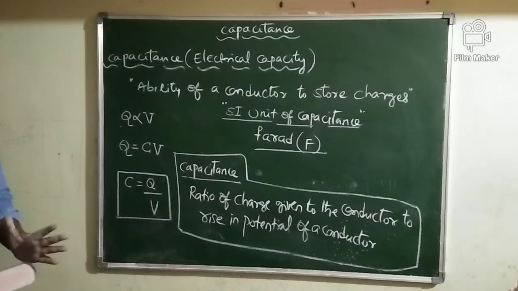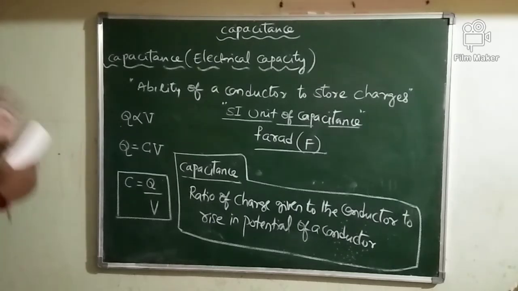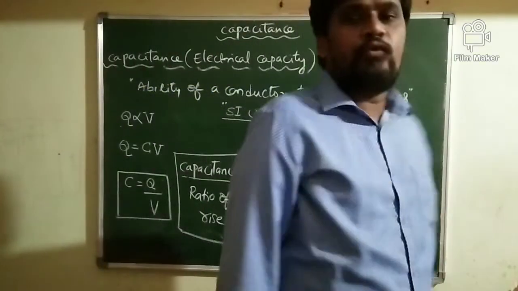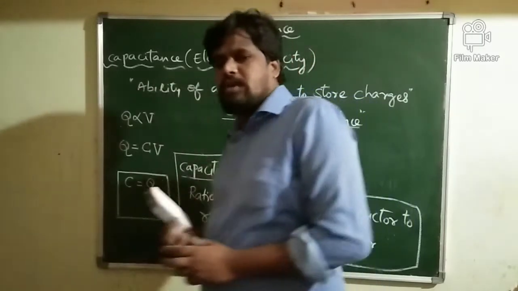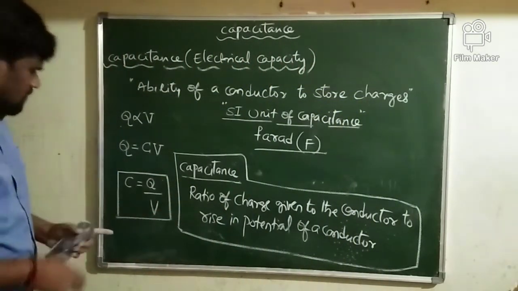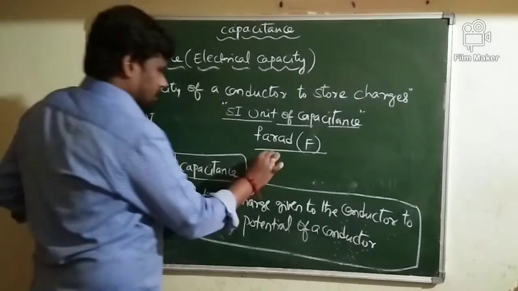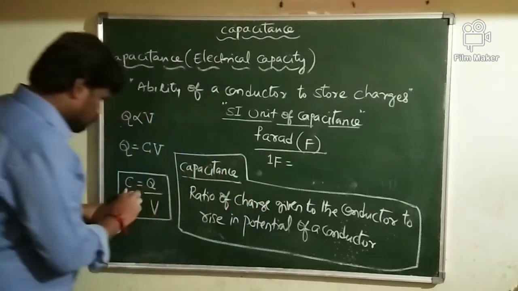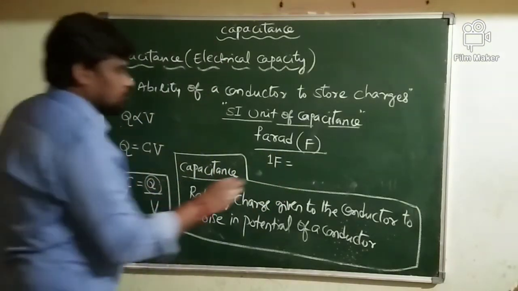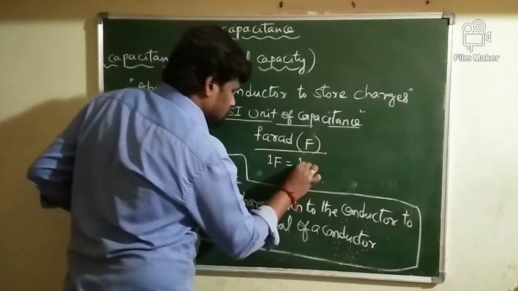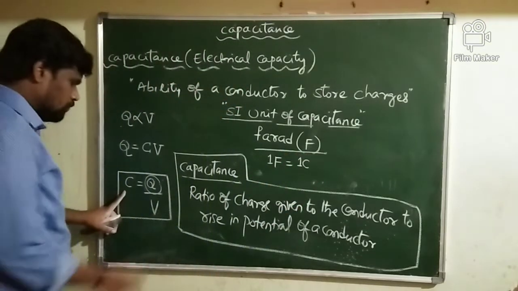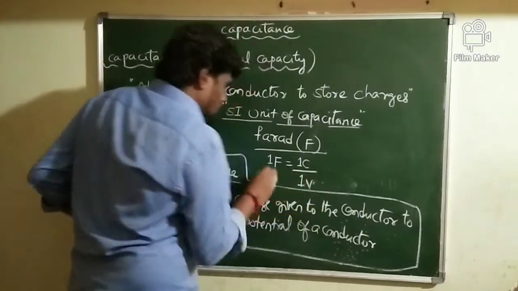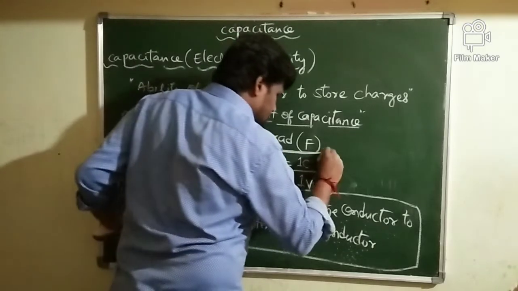Then when is the capacitance of a given conductor said to be 1 farad? What is the meaning of 1 farad of capacity? How are you going to define 1 farad of capacity? Very simple. If you take C as 1 farad, C is equal to 1 farad, provided Q is equal to 1 coulomb and V is 1 volt.